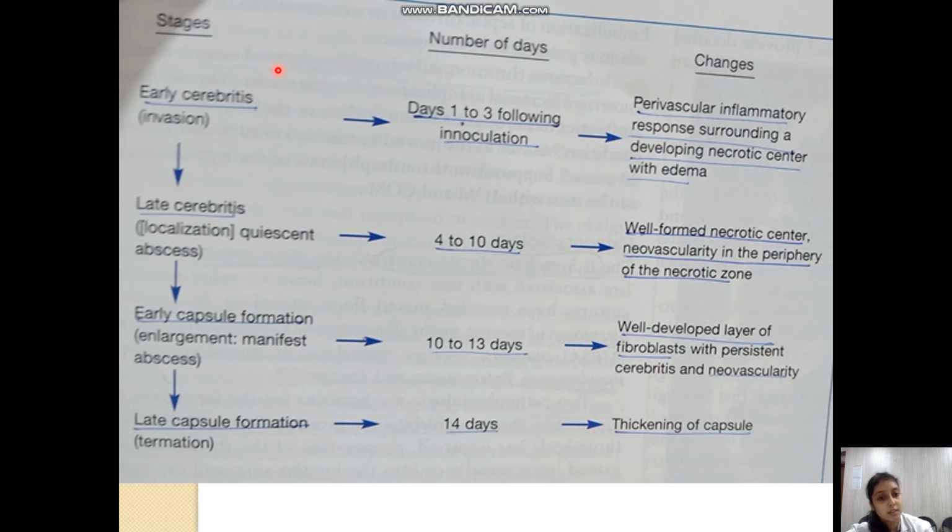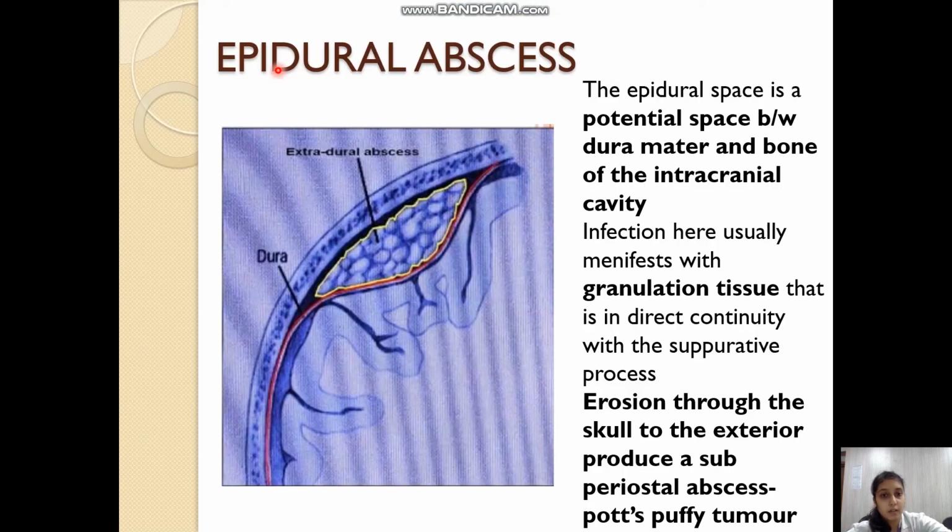And fourth is the last, the late capsule formation stage, which will occur after 14 days of inoculation, and here the entire capsule will be thickened and the area will become fibrotic. That area will be a non-functioning area of the brain. Now here we can see the brain abscess.